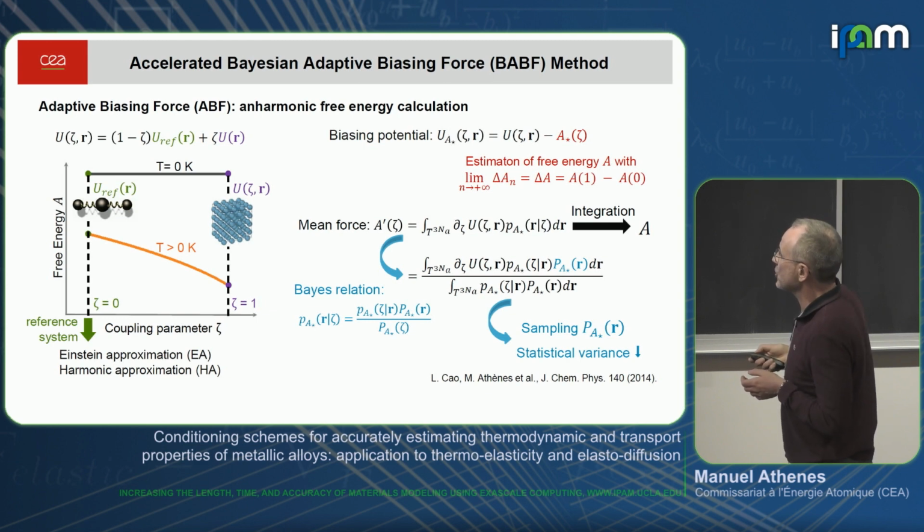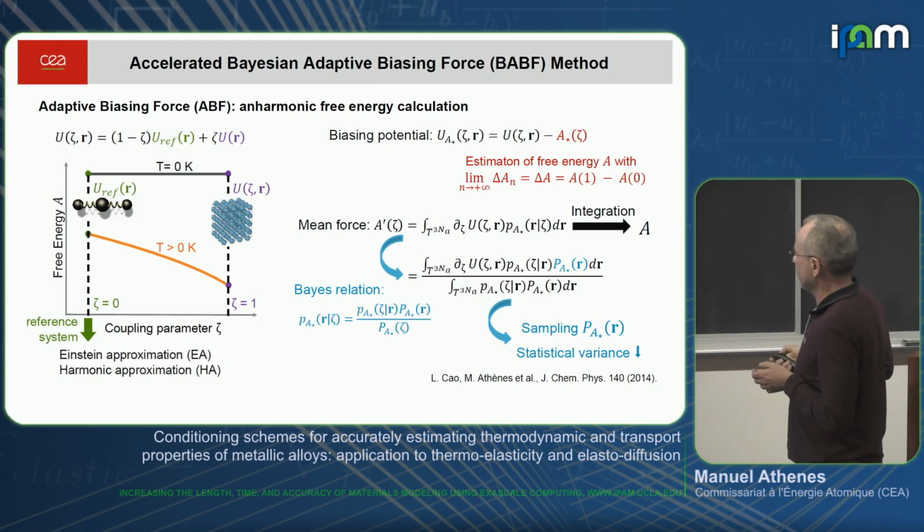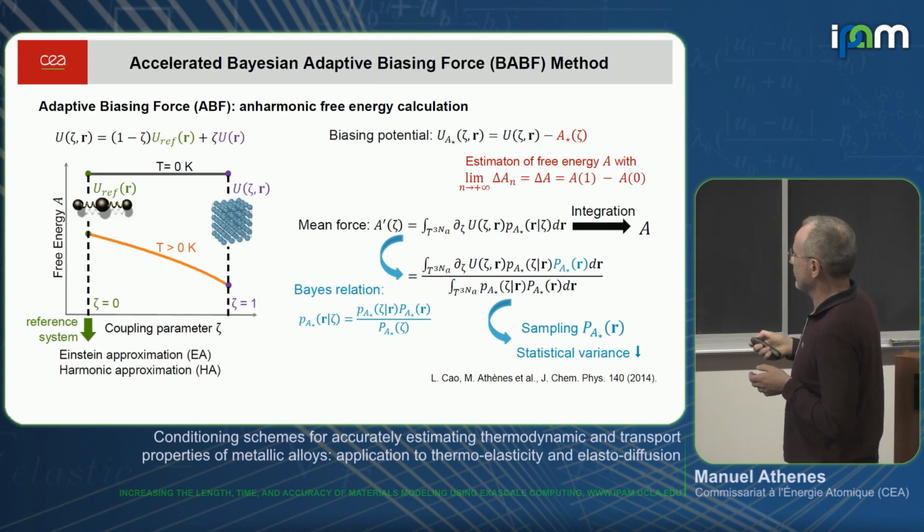And we do this Bayesian adaptive biasing force with this extended potential, where the reference is the harmonic system. So this is again the formula that has been computed by the Bayesian formalism. We compute the mean force, and from the mean force we integrate and obtain the free energy as a function of zeta.